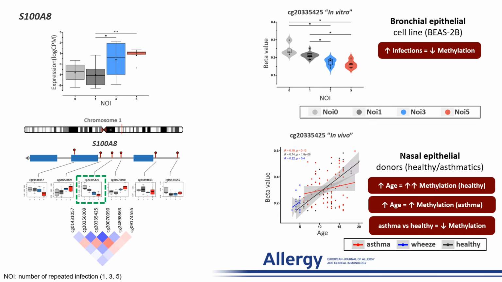As you can see here, the methylation is lowered with more infections. Interestingly, the cohort data showed an increase in methylation with age for the CpG site, but the levels are lower in asthmatics compared to the control, indicating that something such as viral infections may demethylate this site, as proposed by our tissue culture model.